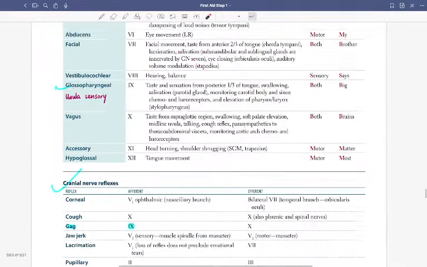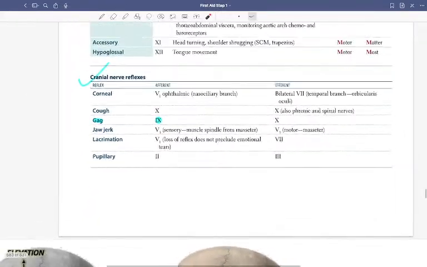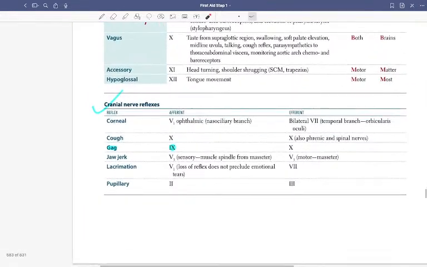Accessory, shoulder shrugging, trapezius. Tongue movement is hypoglossal, except which muscle? Except palatoglossus. Palatoglossus is supplied by the 10th nerve. And soft palate elevation, palatoglossus, whatever.